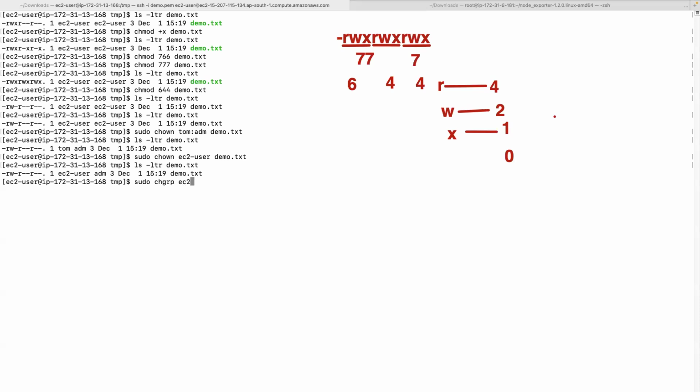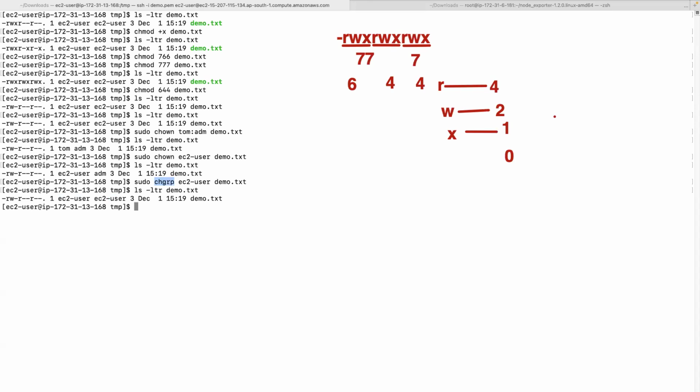Let's say I want to put it as ec2-user. I'm just putting it back. Right, so now again it's back to ec2-user and ec2-user. So these are chown, chgrp: change group, change owner of the file. Chown takes 2 parameters. The first parameter is the owner, the second parameter is the group. With chown, the first parameter means only the owner. So if you want to change only the group, use chgrp.